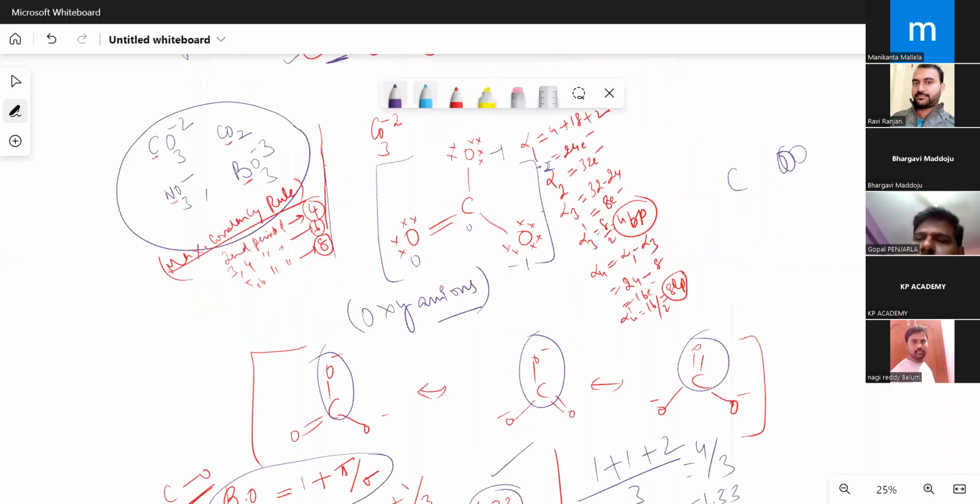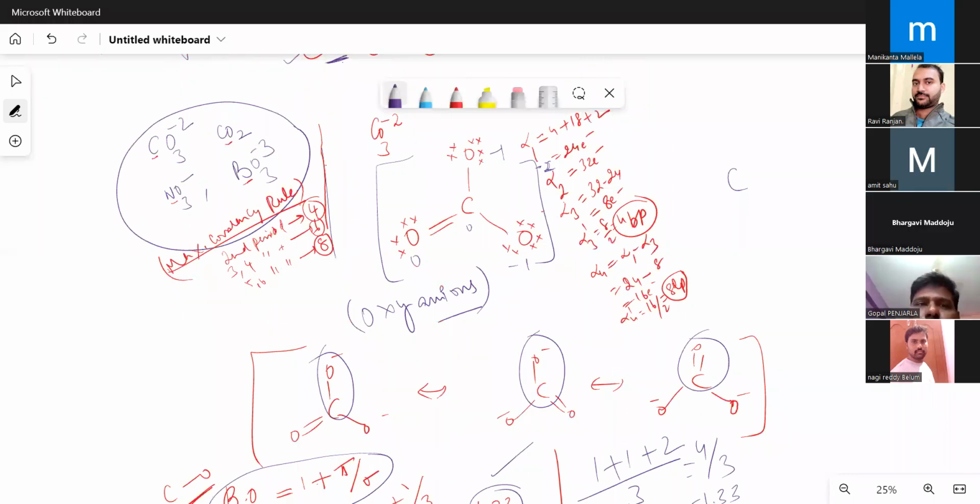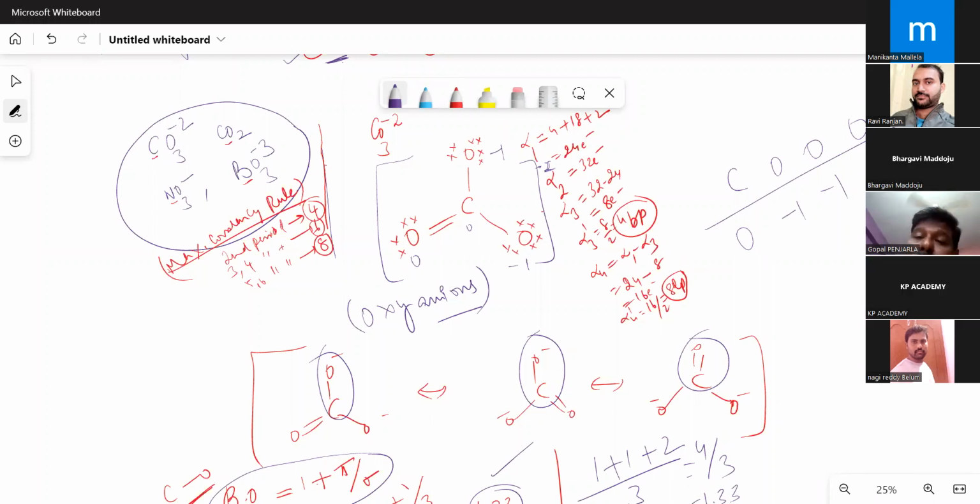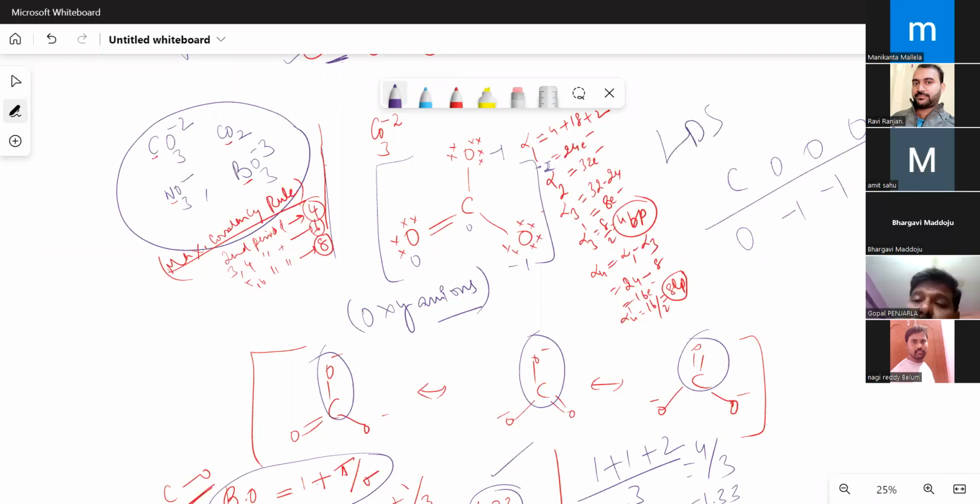Oxygen, one carbon is 0. Oxygen is -1. This is 0. This is the situation, right? This is according to LDS. Please keep in your mind that according to LDS, what are the formal charges? Your answer is C, -1, 0.